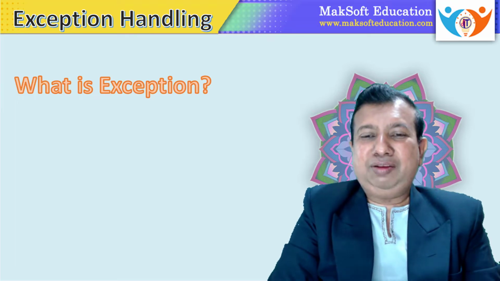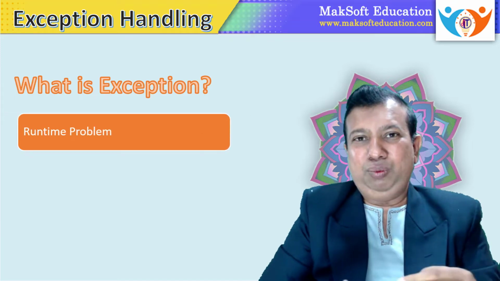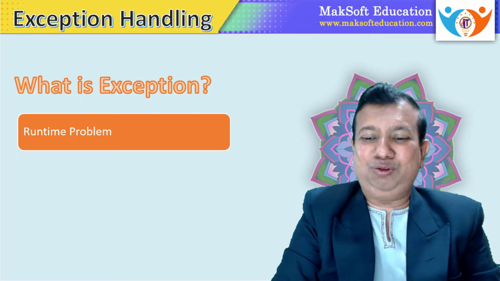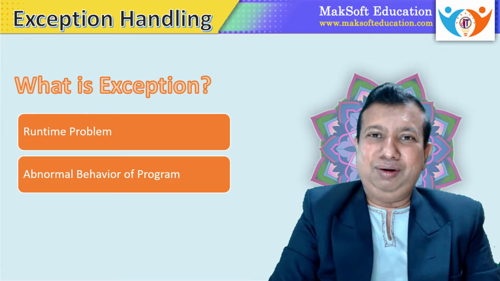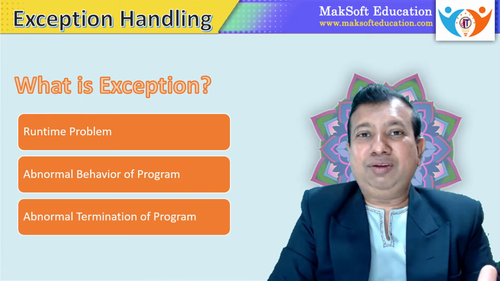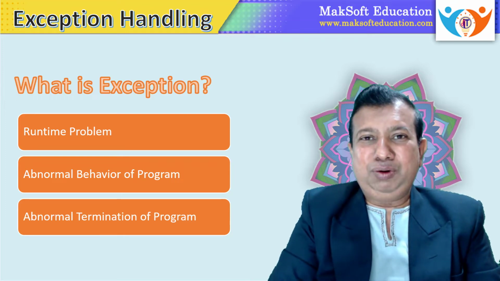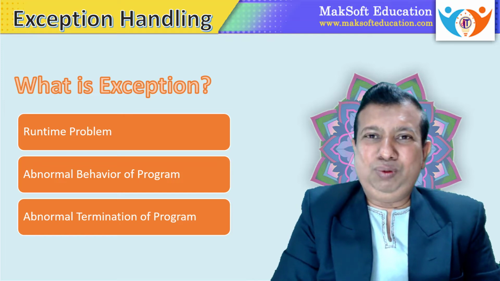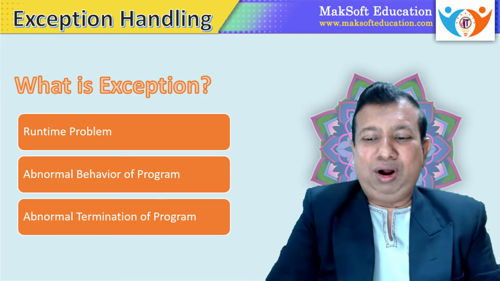So just a recap, exception we have understood till now is a runtime problem. When you start to execute the program, at that time some abnormal behavior occurs, that is known as exception. So it is an abnormal behavior of program at runtime, and it is also known as abnormal termination of program in between. Your program is terminated in between without finishing its complete code. So we have to avoid such exceptions by using exception handling. If you want to see the demonstration, please go to the previous video, watch it and come back again. Now let us move ahead.